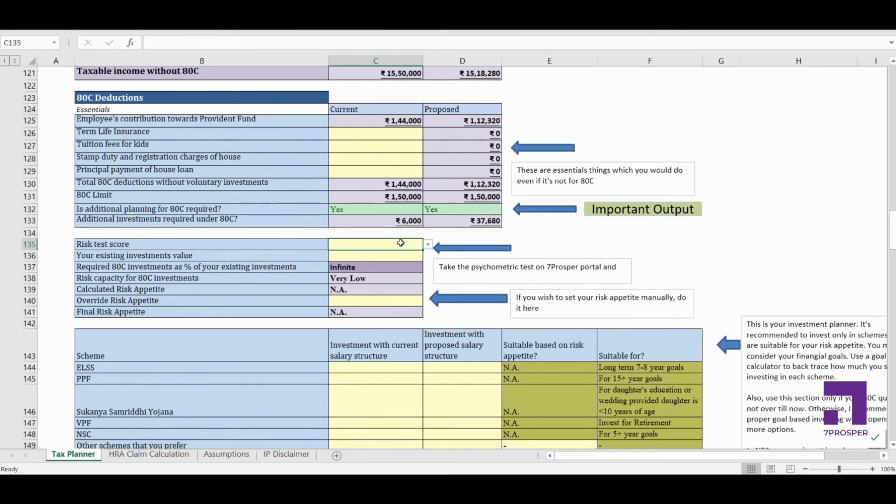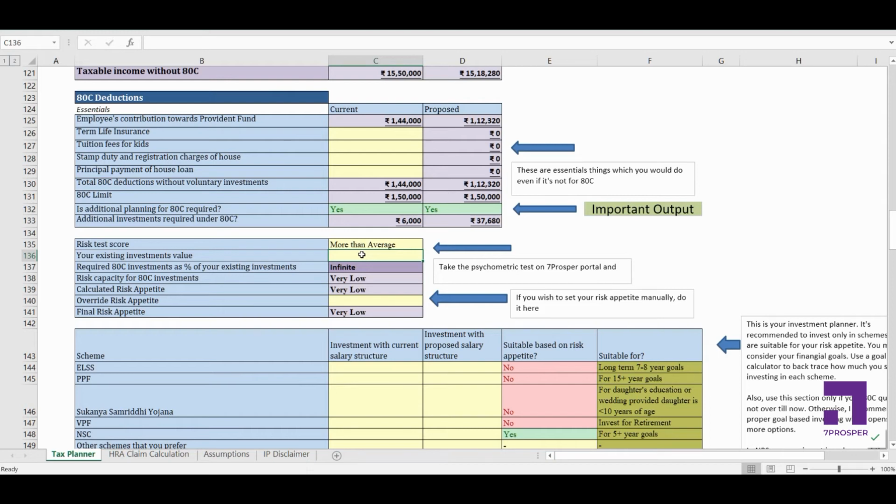Now, you would have taken the risk assessment test on 7Prosper's website, right? So whatever result you got there, just select that result here. Let's say I got more than average. Just the psychological risk attitude is not enough. I need to understand your risk capacity also, so I'm doing a relative calculation here. What's your risk capacity like?